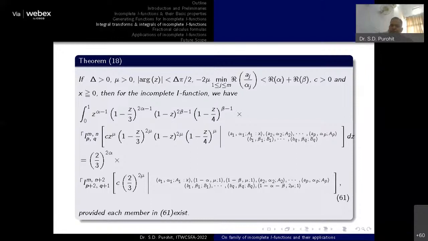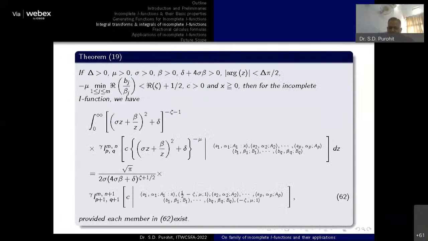So if you want to get the integration for the complete I function, then you simply add both of them and get the result. These are a few more integrals associated with Qureshi.